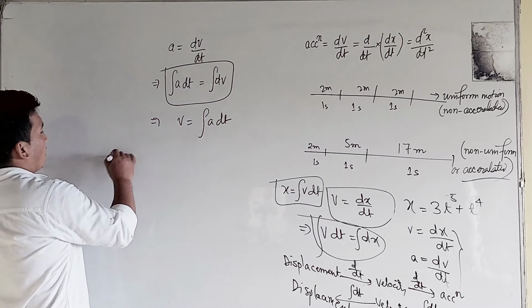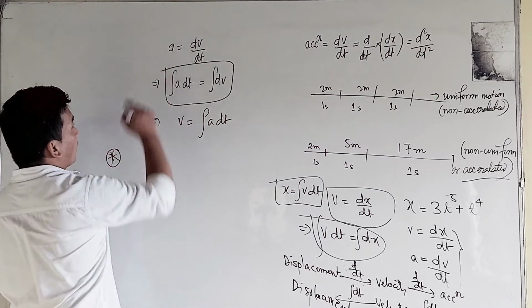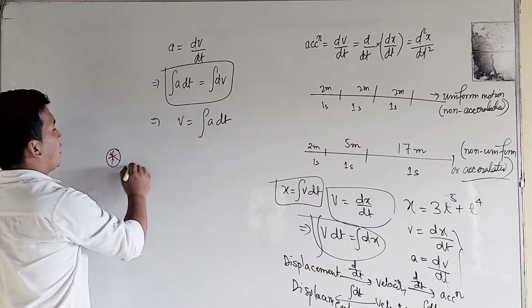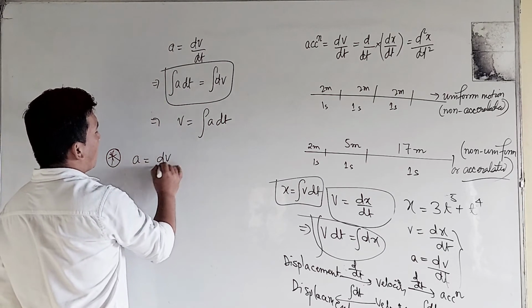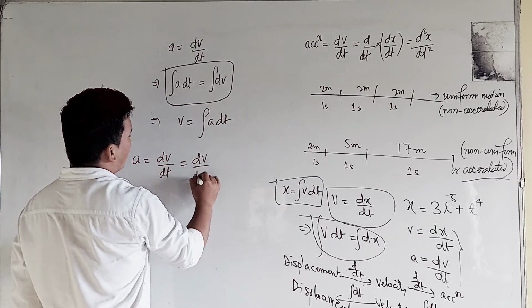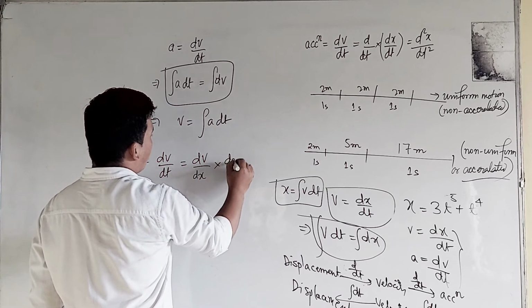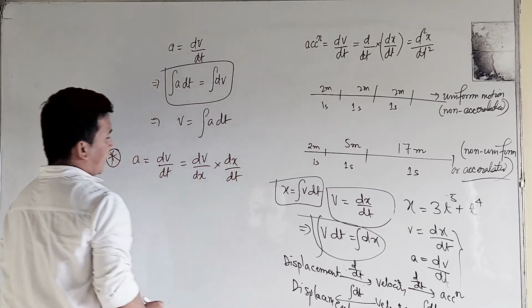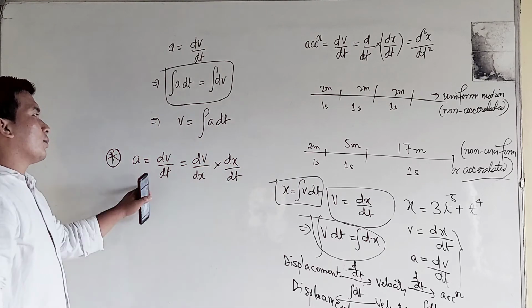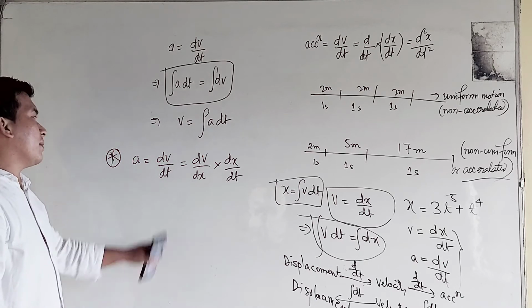Here let us study one more extension for acceleration. This is very important. See, a is equal to dv by dt, and this can also be expressed like this: dv by dx into dx by dt. After cancellation of dx we obtain the previous expression.